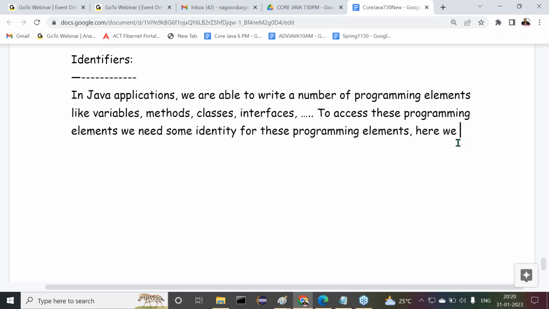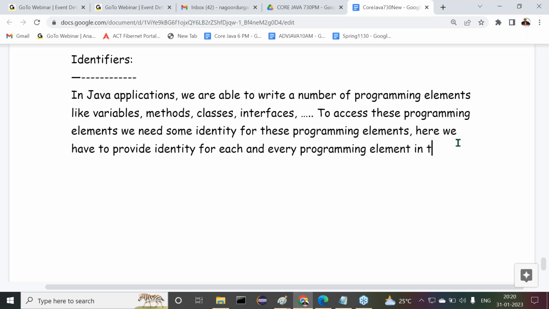So here we have to provide an identity for each and every programming element in the form of a name, a separate name.